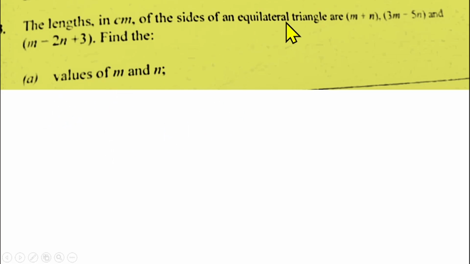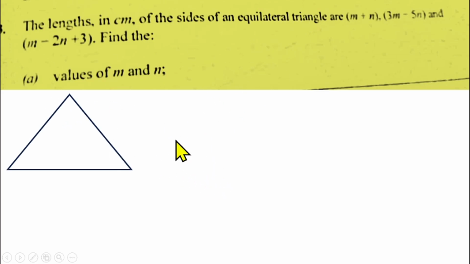So we are dealing with an equilateral triangle, and we know what an equilateral triangle is. An equilateral triangle is a triangle with 3 sides being equal. So that means all the 3 sides are equal. So if you represent the sides by the values given, m minus 2n plus 3 represents one of the sides, then m plus n represents another side, and 3m minus 5n represents the third side as well. So don't forget that all these 3 sides are equal. So we have to find the value of m and n.